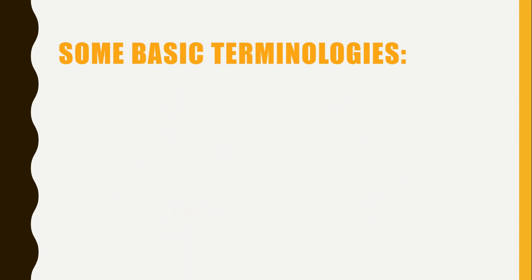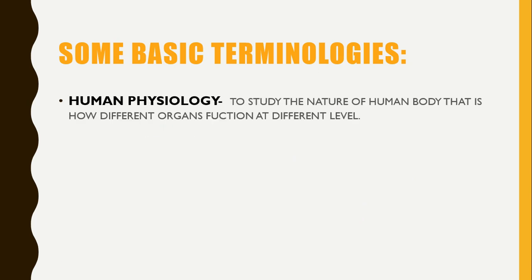So first, we will discuss some basic terminology. I hope you all know this. Still, I am going to repeat it. So first, what is human physiology? Human physiology is the study of the nature of the human body, that is, how different organs function at different levels.